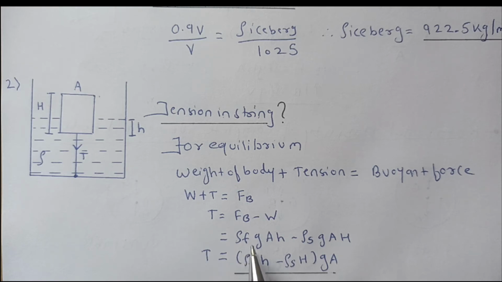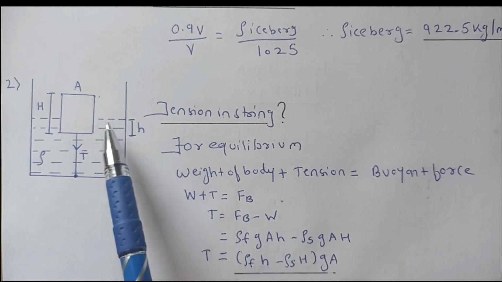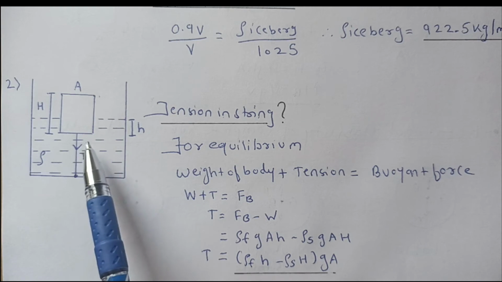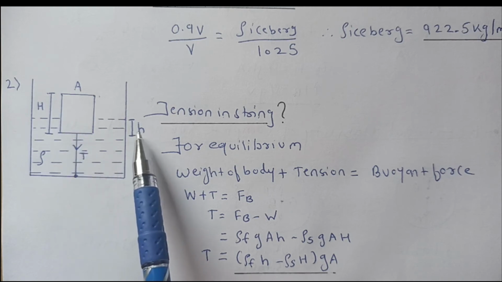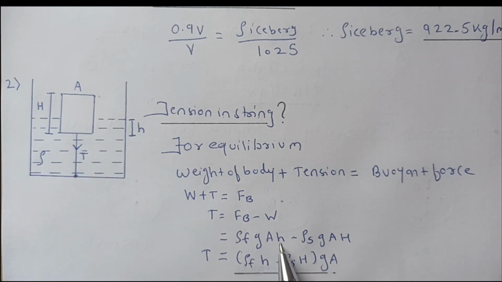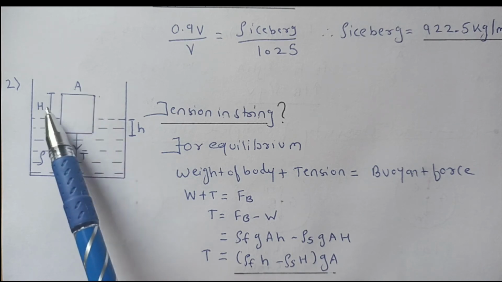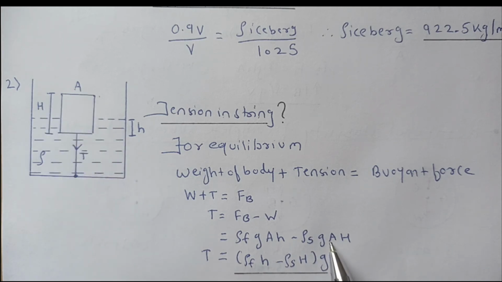Rho of fluid into G multiplied by A, volume is equal to A into H, because this is only submerged, so only this volume will be displaced by the body. So the capital H will come, so it will be equal to A into H minus weight of body. Now weight of body means density of solid body into G, and volume will be, as it is a weight, the whole volume, that is A into H. So in this case you have to take surface area multiplied by total height of body H.